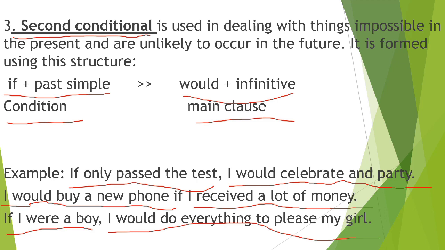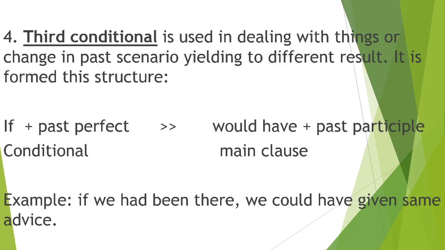The condition is if I were a boy, and the main clause is I would do everything to please my girl. So would plus infinitive. Okay. Is this clearly understood? Alright, thank you so much. Let's proceed to the third conditional.